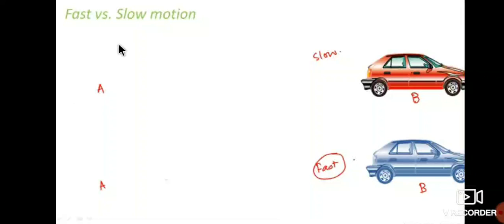On the basis of that, we are going to define one more concept, that is fast versus slow motion.